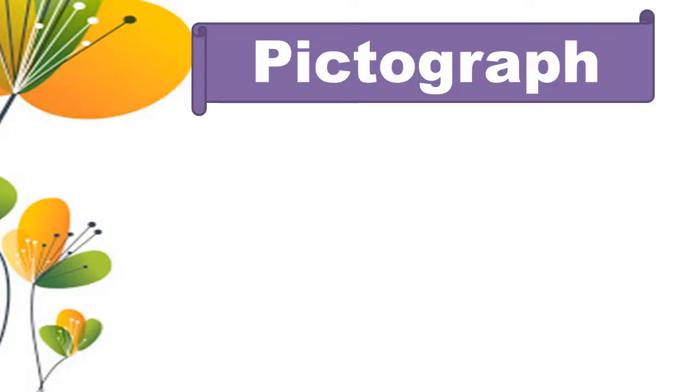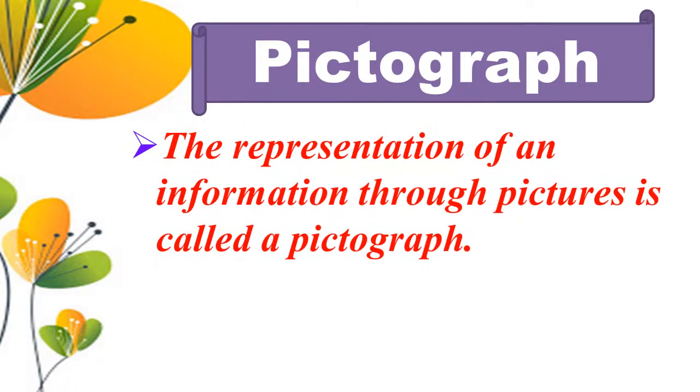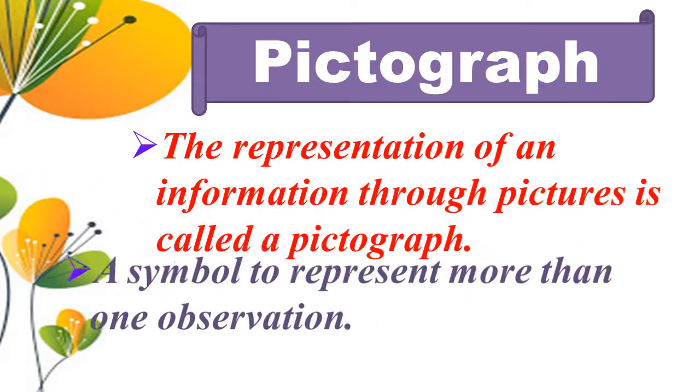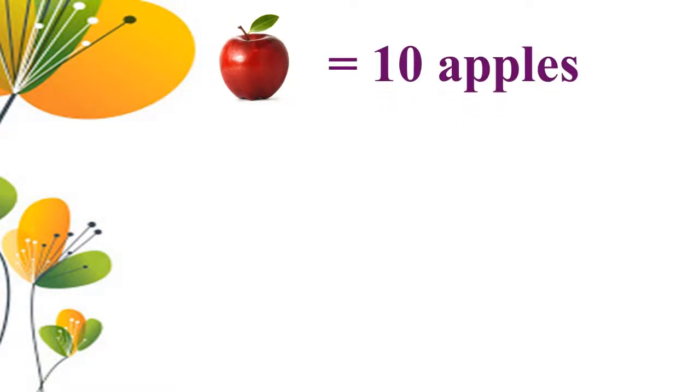So let us see what is a pictograph. The representation of information through pictures is called a pictograph. A symbol is used to represent more than one observation. Let us understand with one example. So here 1 apple equals 10 apples.